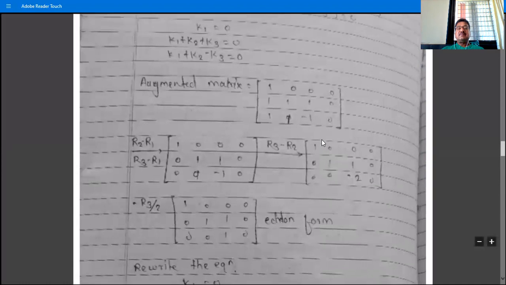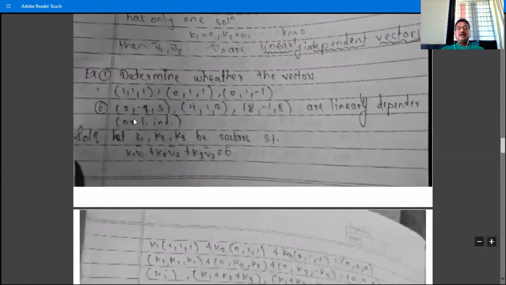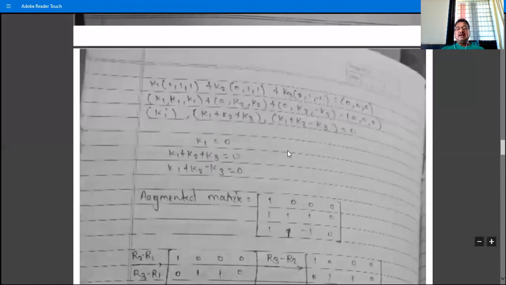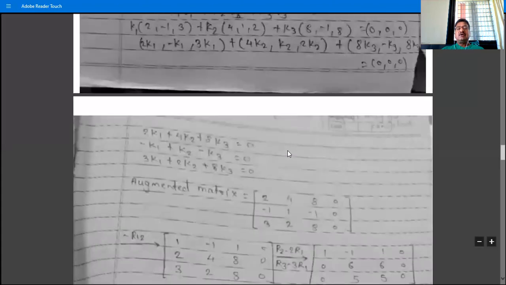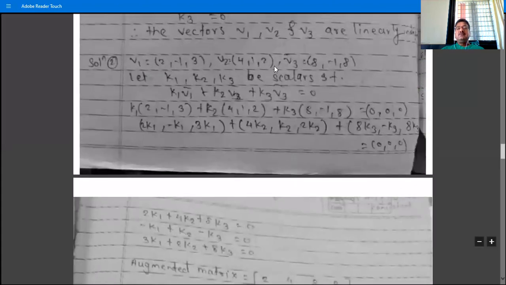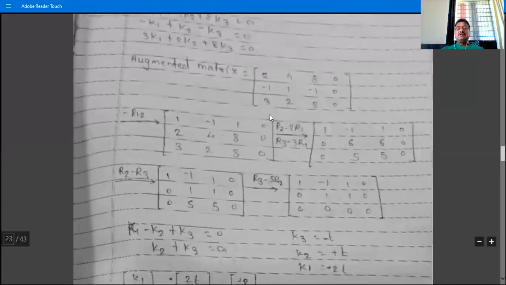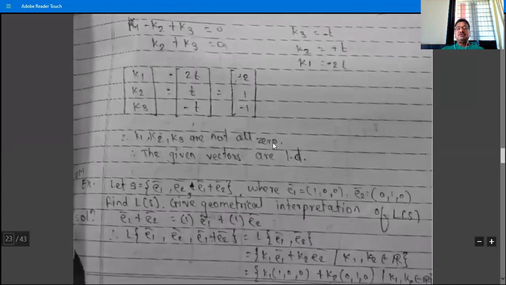For example, if you take this set as (2, -1, 3), (4, 1, 2), and (8, -1, 8), written in curly brackets, then the set of these 3 vectors is linearly dependent, and therefore this set is not a basis for R3. For v1, v2, v3, we have scalars k not all 0, and therefore the given set is linearly dependent.